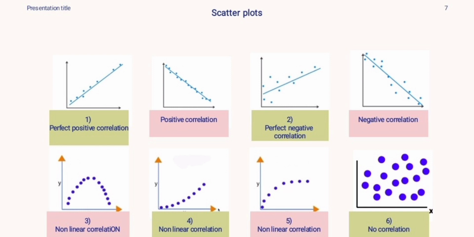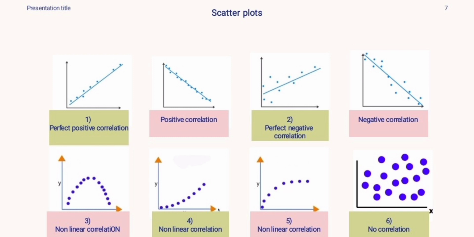See figure number 1. Perfect positive correlation. What is a perfect positive correlation? For example, as production increases, sale orders also increase. The X variable is production and the Y variable is sale orders. When production increases, at that time sale orders also increase.